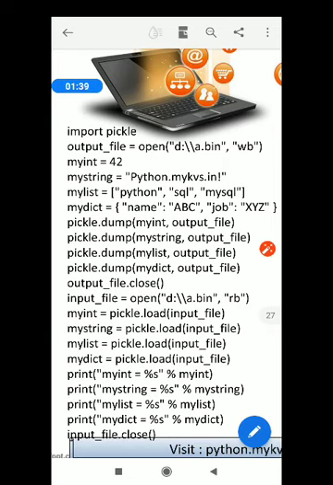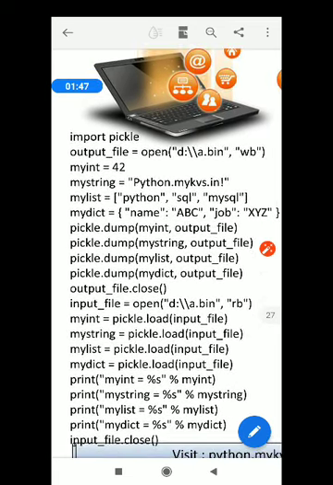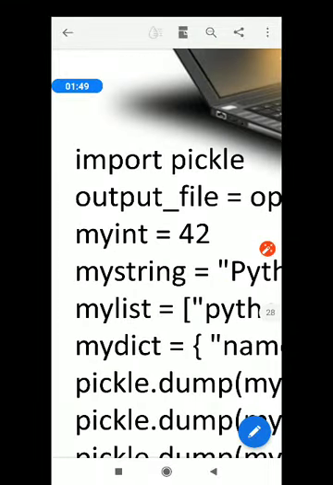Now see, if you want to use the pickle module, you have to import it first. That's why the first line of my program will be import pickle. Please note down, import pickle.